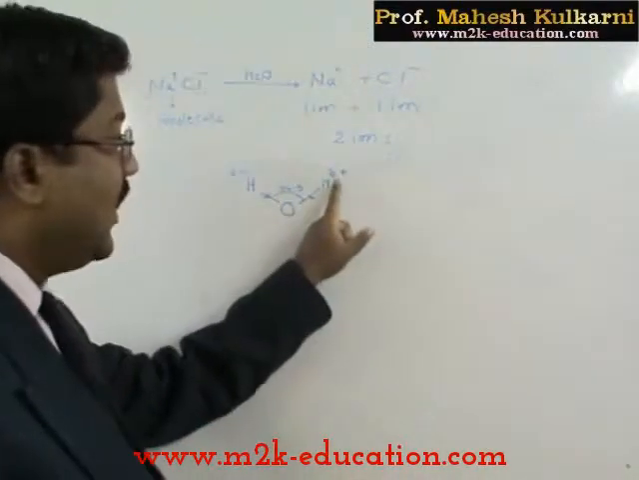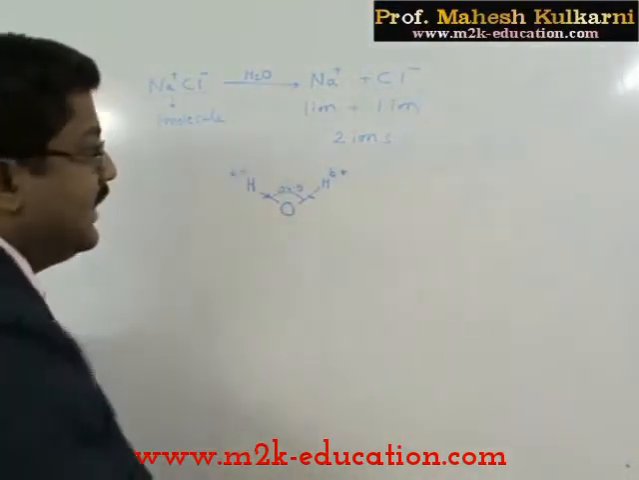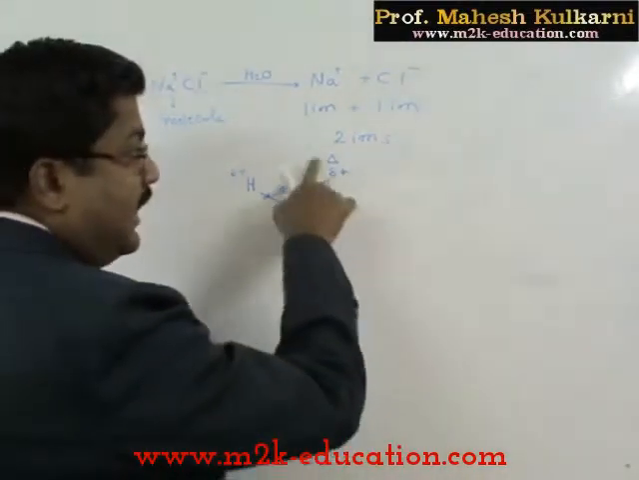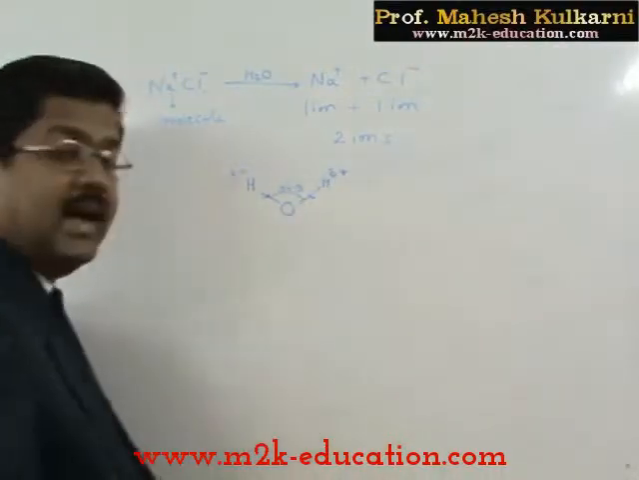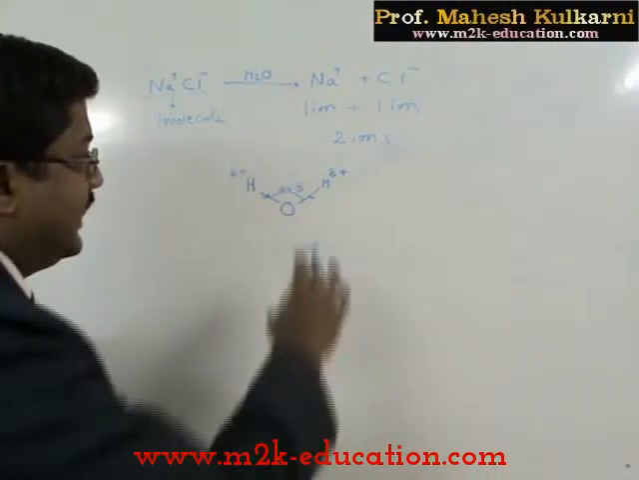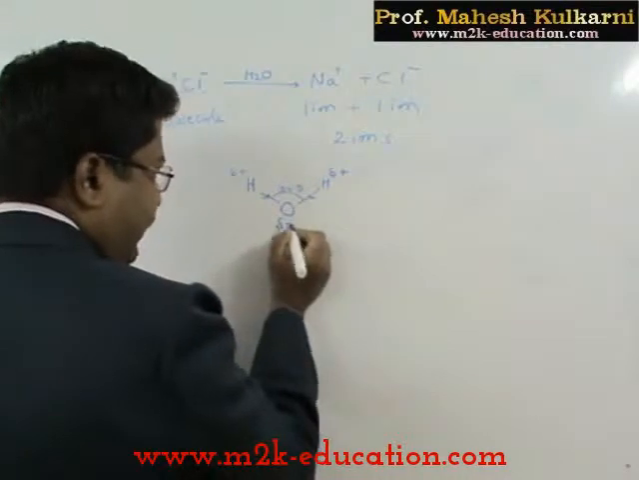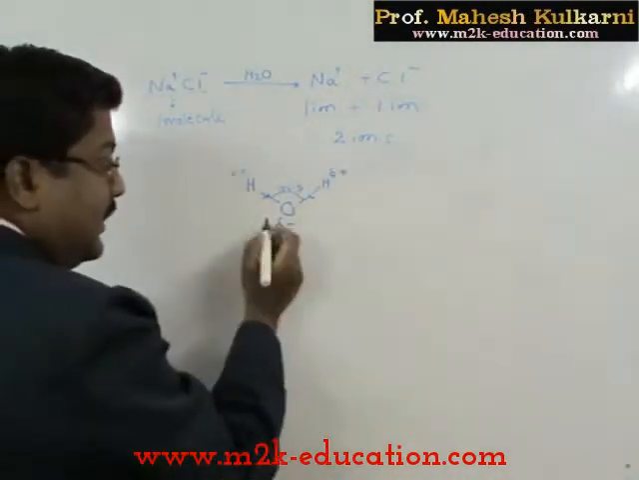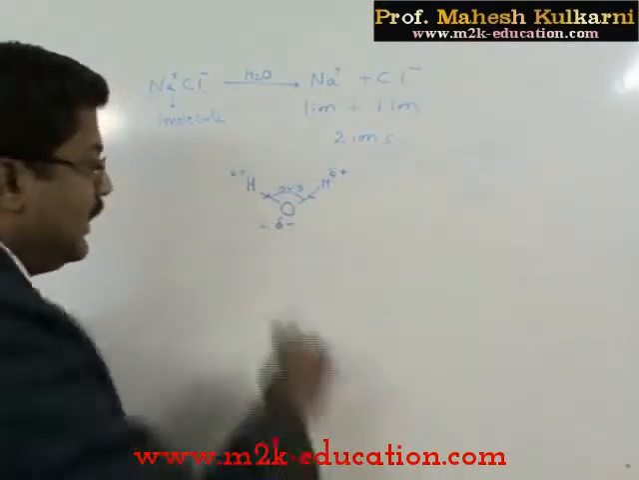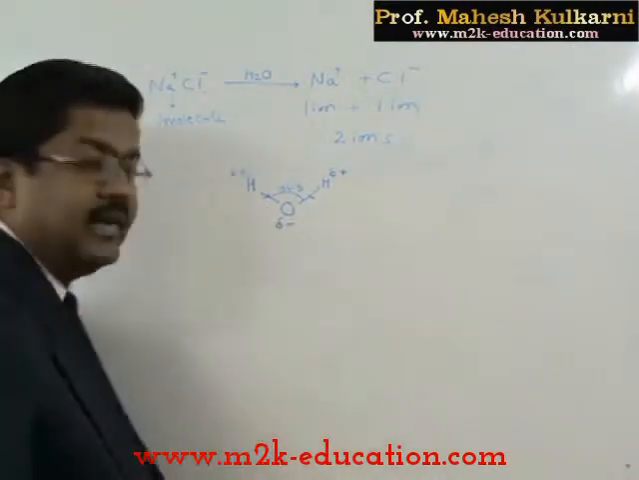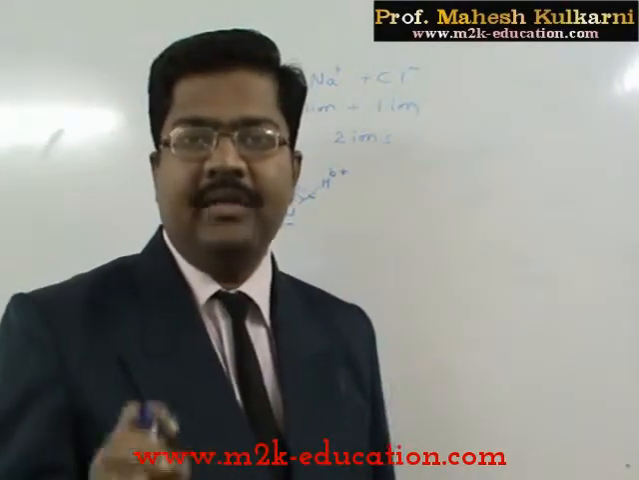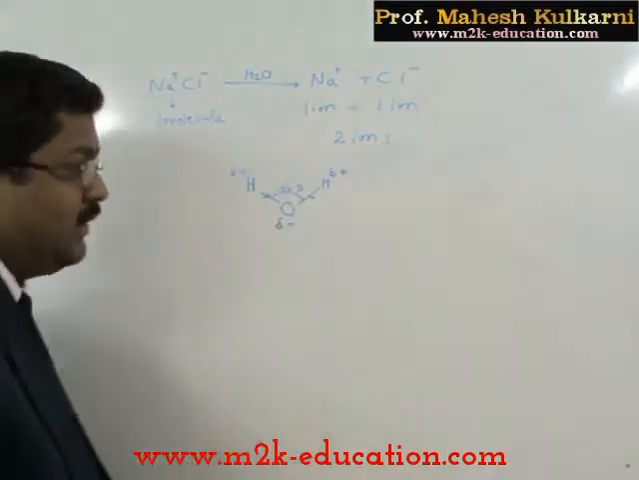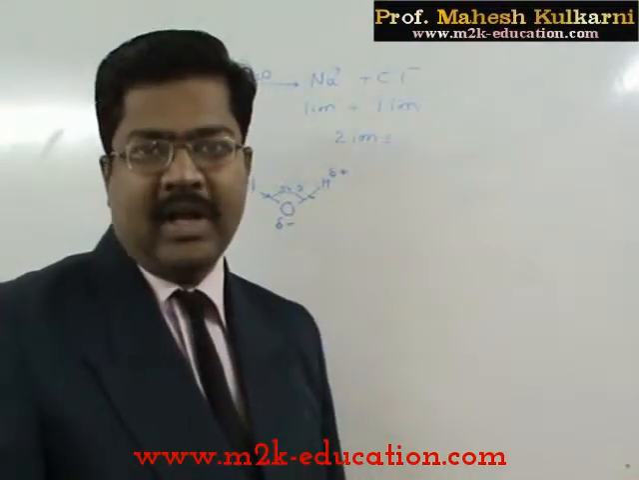Delta is a Greek letter, the small delta. This is also called delta, but that is capital delta, whereas this is small delta. So we are indicating that a very small charge is present on these 2 hydrogens, and in the same way a small negative charge is on oxygen. Don't say 2 delta minus; delta is not a numerical value. It just indicates that a very small negative charge is there on oxygen. So poles are developed, and therefore the water molecule is considered a polar molecule.